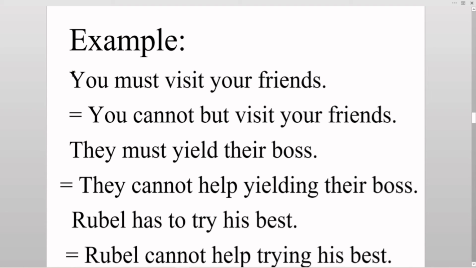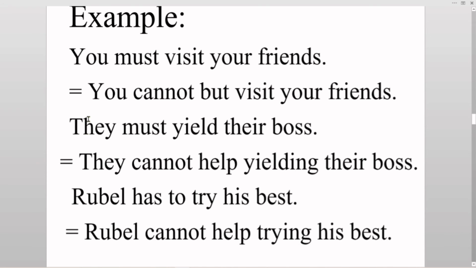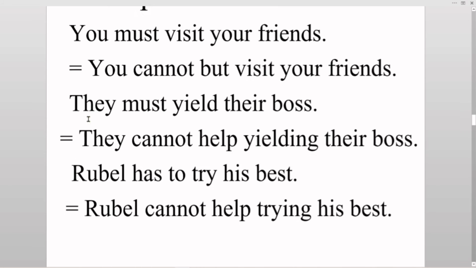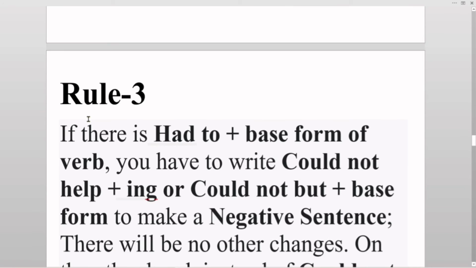You must visit your friends. You cannot but visit your friends. They must yield to their boss. They cannot help yielding to their boss. Rubel has to try his best. Rubel cannot help trying his best. Let me show you the next rule.